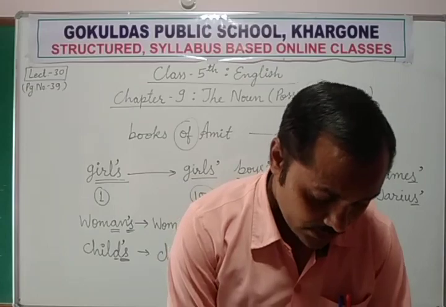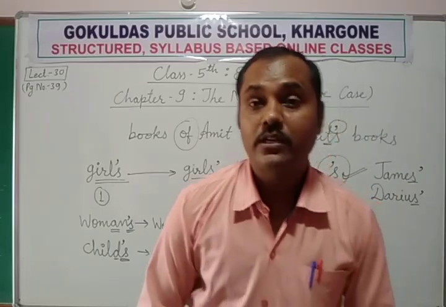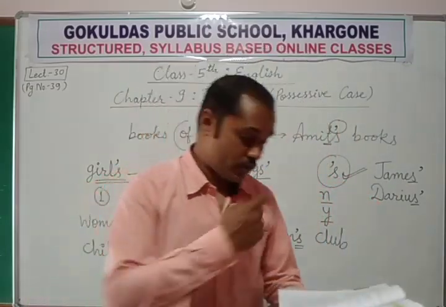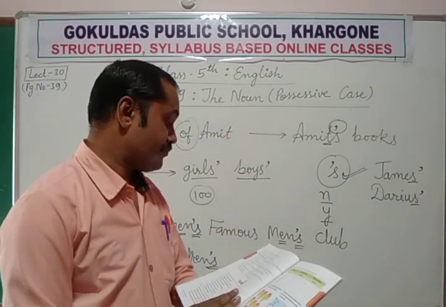These sentences show that. Now come to the conclusion. If we come to the conclusion, what is it concluding?